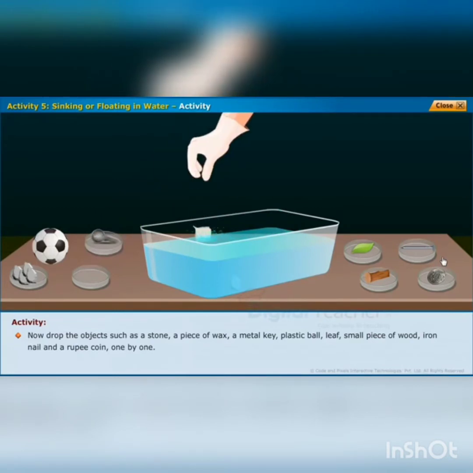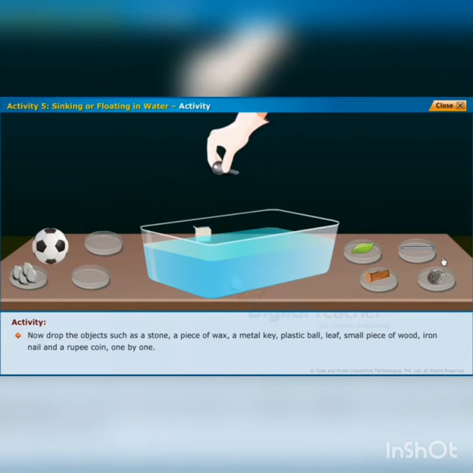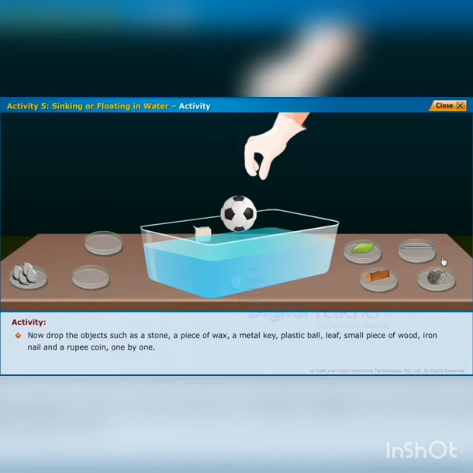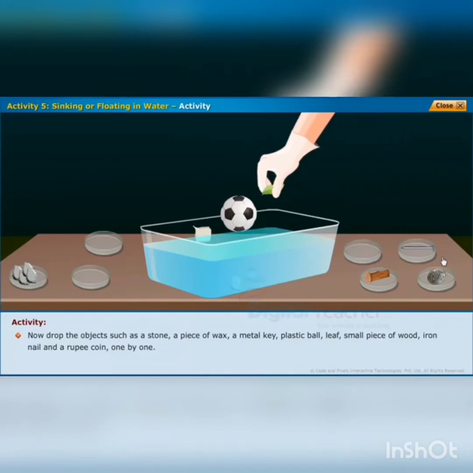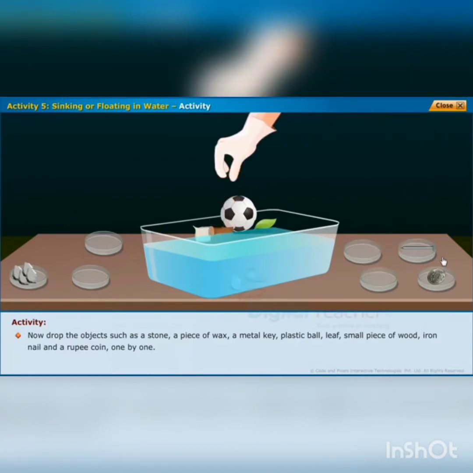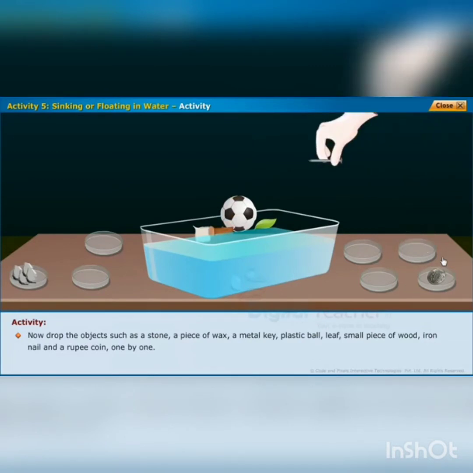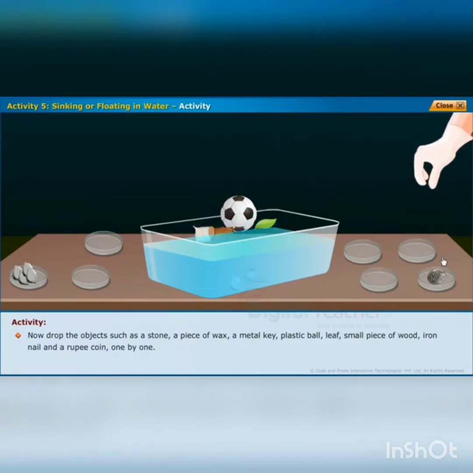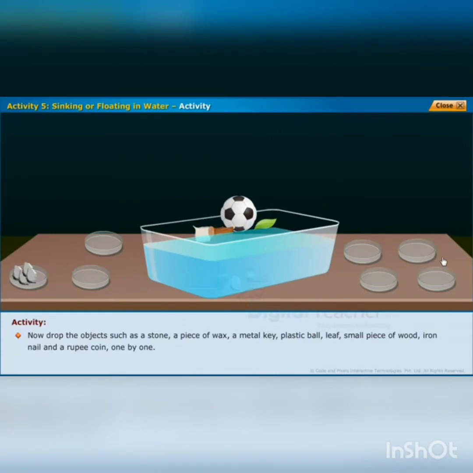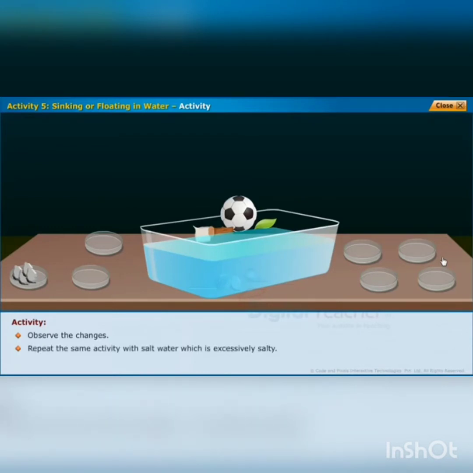Then wax. Then you have to put metal key, plastic ball, leaf, small piece of wood, iron nail and a 1 rupee coin. Let us wait for some time. Observe the changes. Repeat the same activity with salt water which is excessively salty.